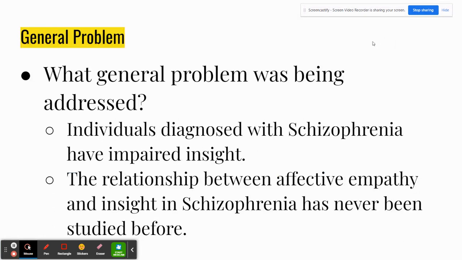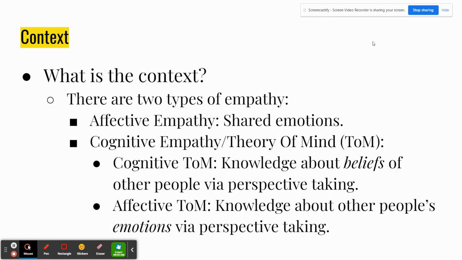What general problem was being addressed? It is found that often individuals diagnosed with schizophrenia have impaired insight, and the relationship between affective empathy and insight in schizophrenia has never been studied before, which is why this experiment was done, to be the first one to study this.